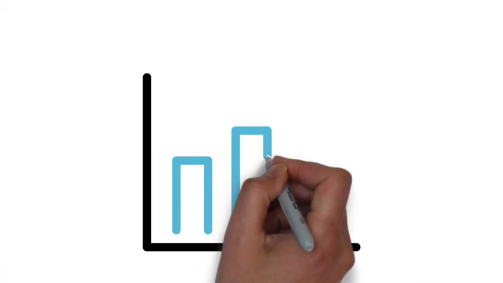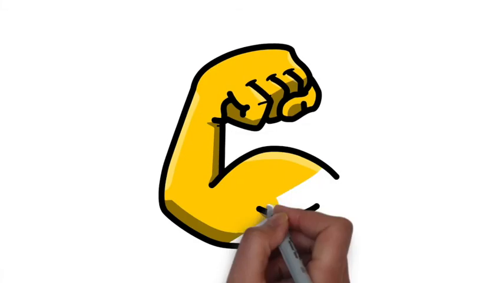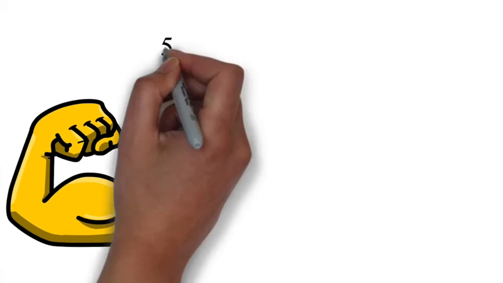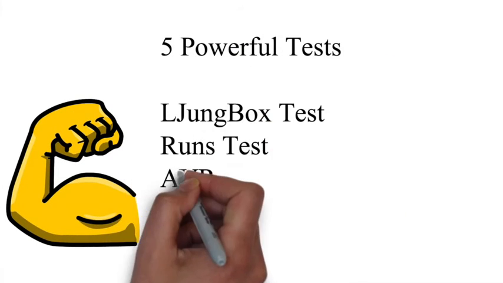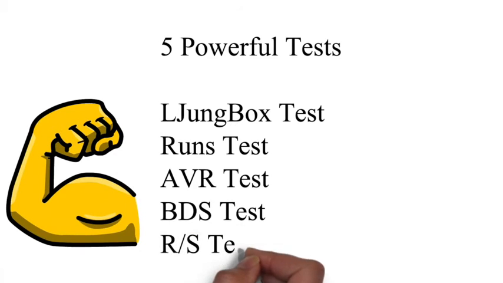In order to unveil whether Bitcoin is efficient or inefficient, we had to employ highly powerful tests. These five tests were the Ljung-Box Test and the Runs Test. We didn't use Bartels as it was very similar to Runs. Then the AVR Test, the BDS Test, and the RS Hurst, which is the Hurst exponent.